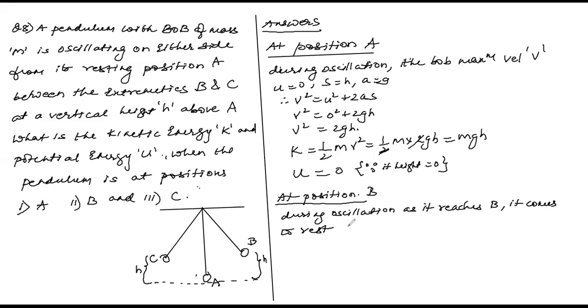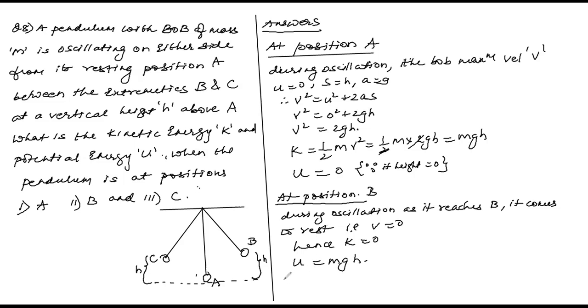That is v equals 0. Hence, K equals 0. Correct? But U, potential energy, equals mgh. Got it? K equals 0, but U equals mgh, because it is at maximum height.